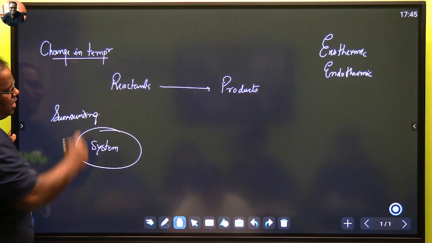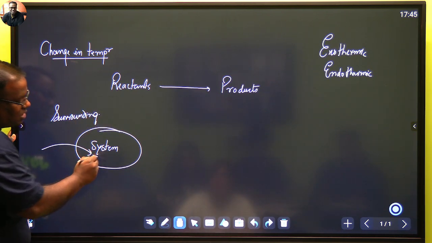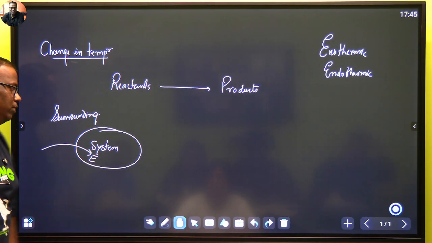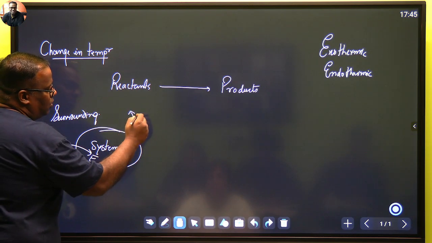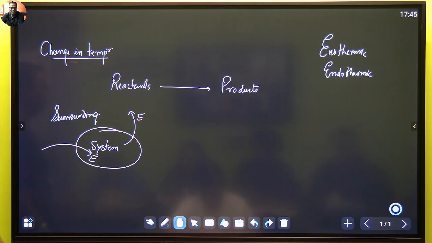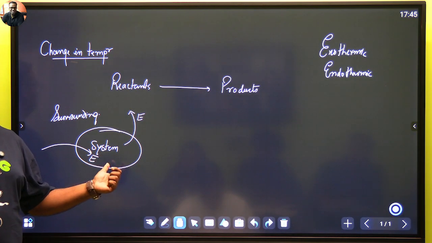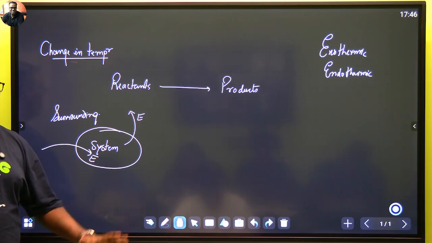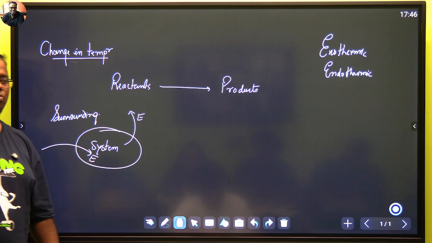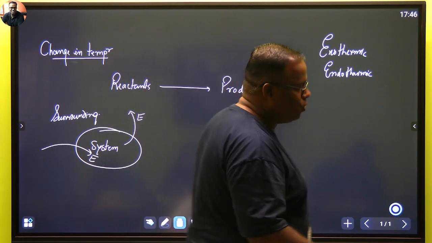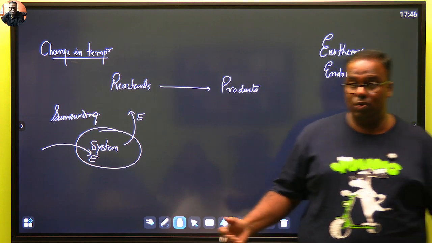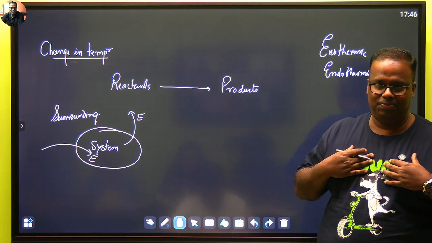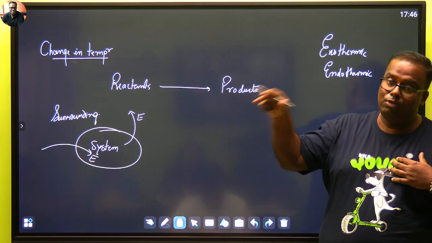Right? Use your mind. If the system is taking energy inside it, system is absorbing energy, such a process is known as endothermic. And if the system is releasing energy, that is called exothermic. In endothermic, system's temperature will go up. In exothermic, surroundings' temperature will go up. This is one way to think, but these are a little bit confusing. Like for example, exo means after the reaction, if you are in and around the reaction space, you will feel hot. You are not the system. Endo means system will feel the temperature.